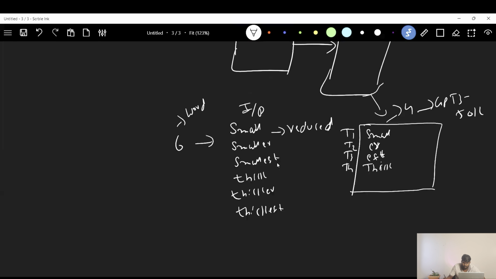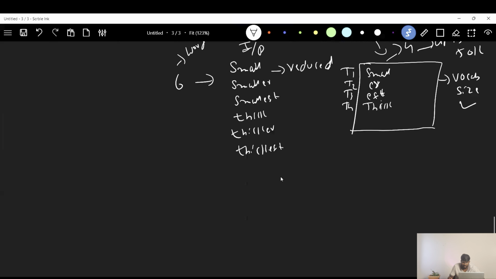Here the first issue of vocab size is solved. Correct, right? Because if you do subword level tokenization, you can limit your vocab size by checking the patterns inside the words and having the tokens at subword level. Correct, right?